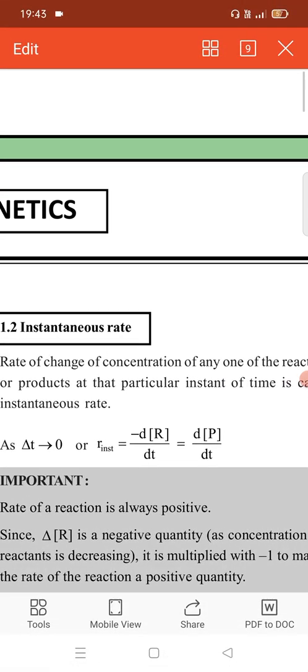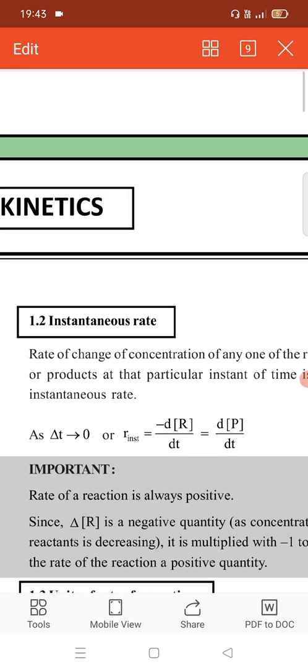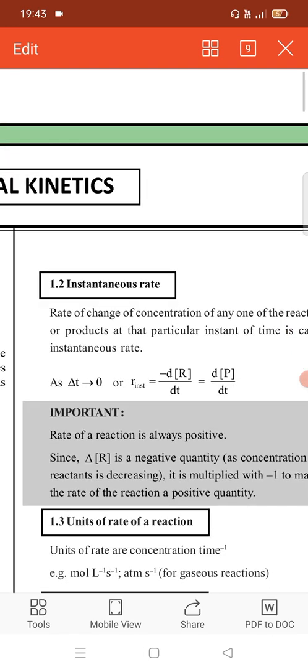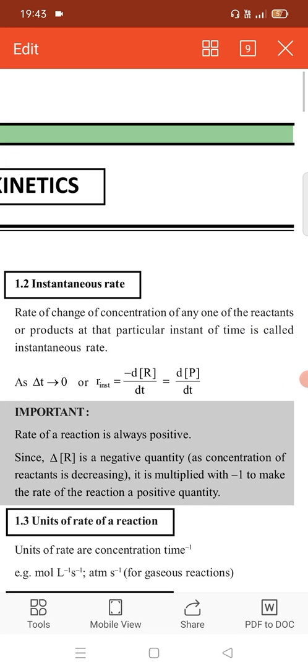Now we are coming to our next topic, the instantaneous rate. When the reaction has just started, the rate at a particular instant of time is called the instantaneous rate.